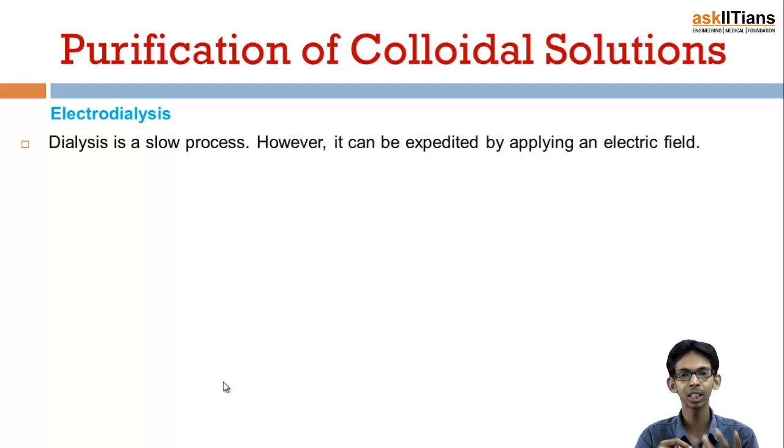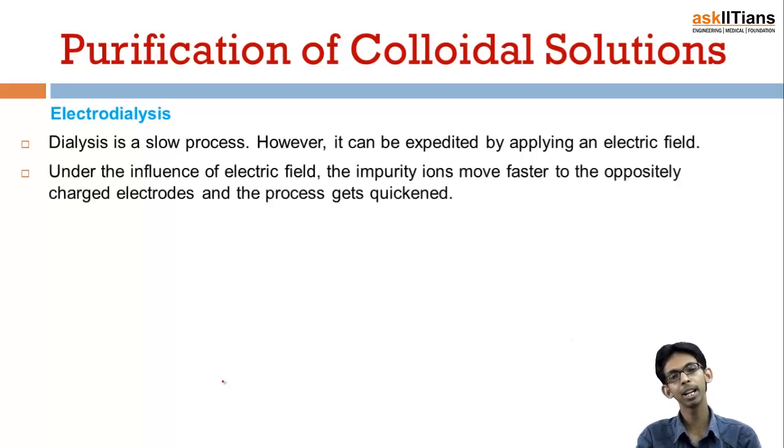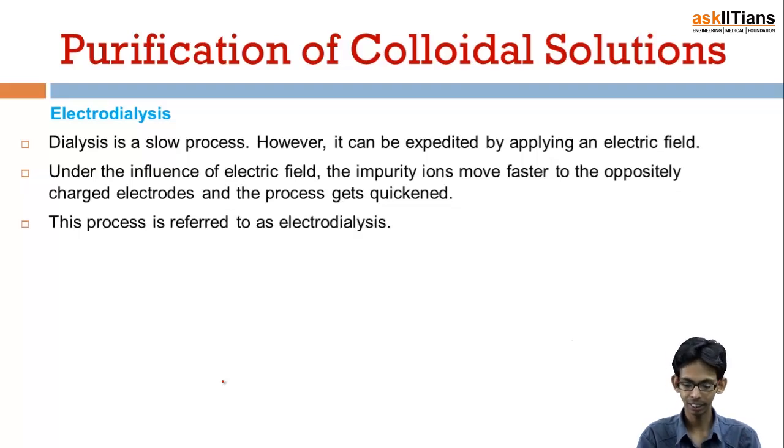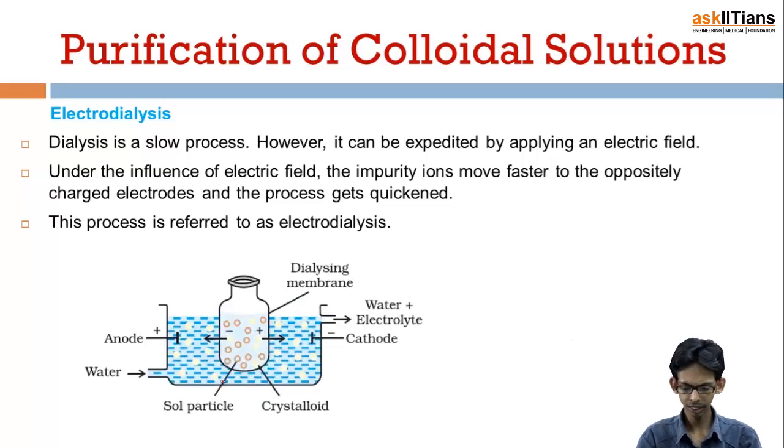They have either positive charge or negative charge. So dialysis is a slow process. However, the speed can be increased by applying an electric field. Under the influence of the electric field, the impurity ions move faster to the oppositely charged electrodes, and the process gets faster. The process is referred to as electrodialysis, and this is the method we have.